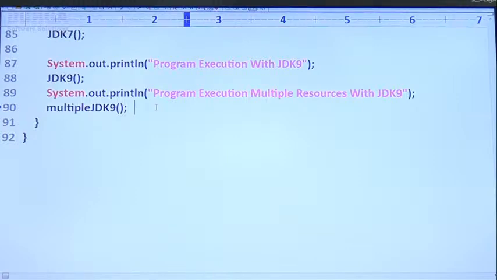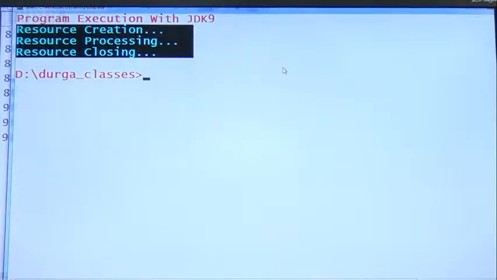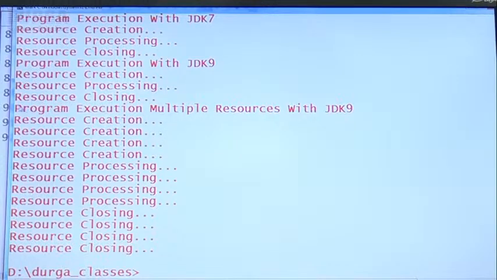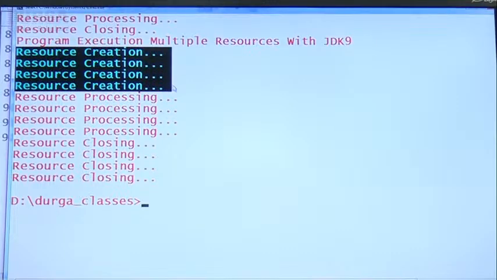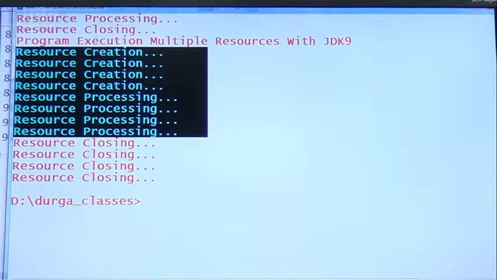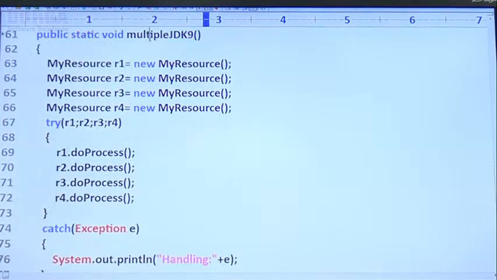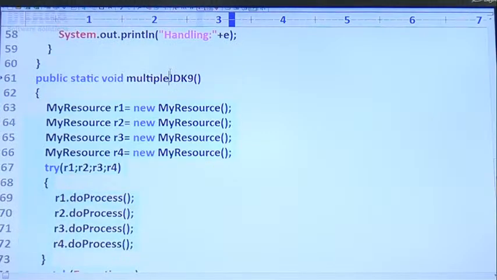Okay. Sir, observe program execution with multiple resources with JDK9. 4 resources created, 4 resources processing, automatically 4 resources by default will be closed, sir. Sir, if you want to see the maja of this, compile and write this code according to 1.8 version, according to 1.6 version, then you can see what benefit we get because of 1.9.